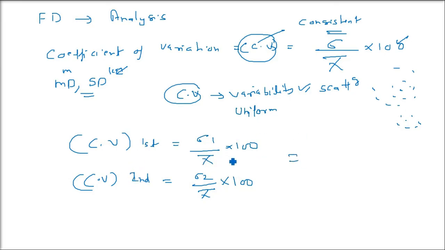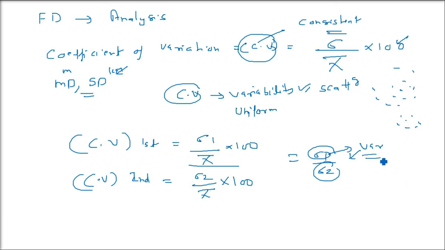Now divide these two. The x bar cancels and the 100 cancels. Basically it is sigma 1 by sigma 2. This means the two distributions can be compared on the basis of their standard deviation only. You don't need anything else. Just take sigma 1 and sigma 2 and you can compare.